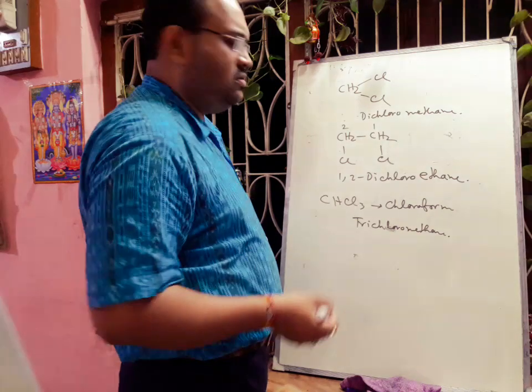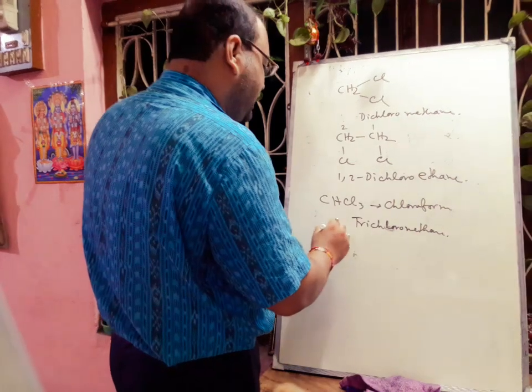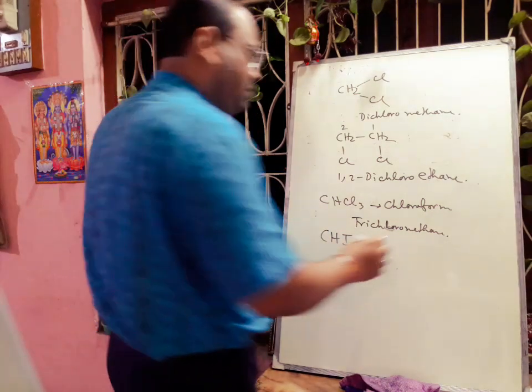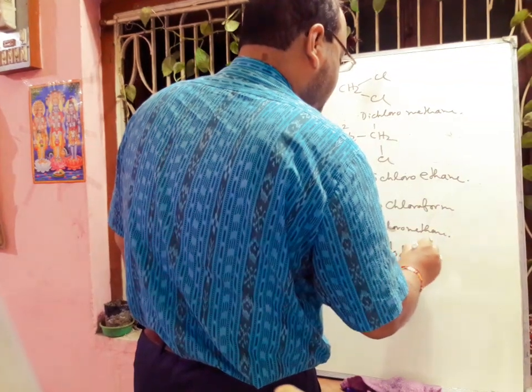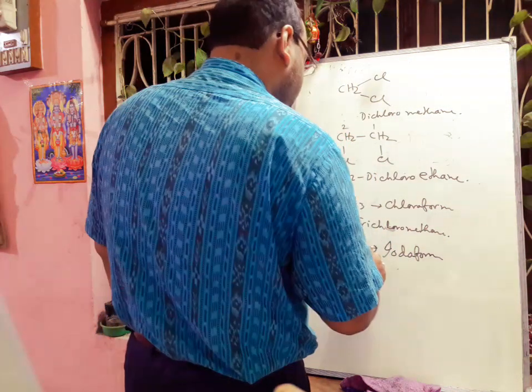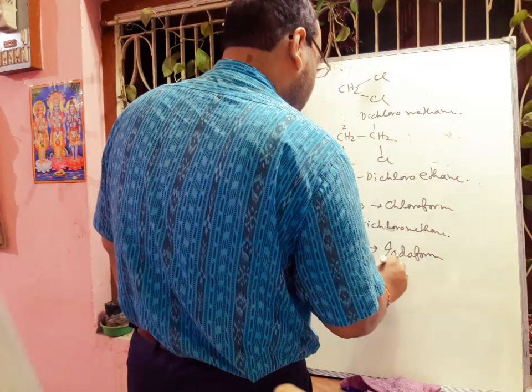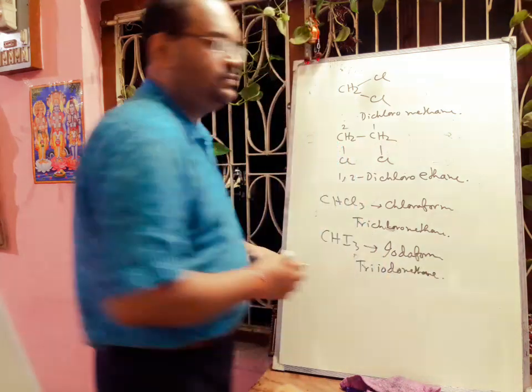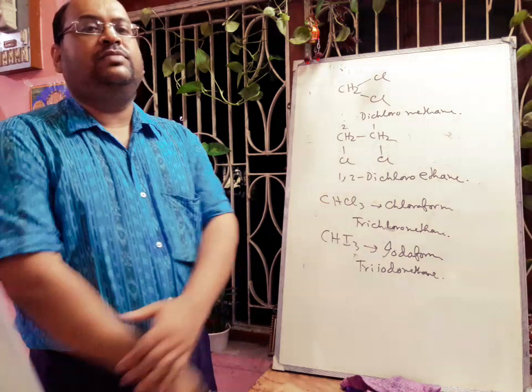If we think about CHI3, the common name is iodoform, and it is triiodomethane.